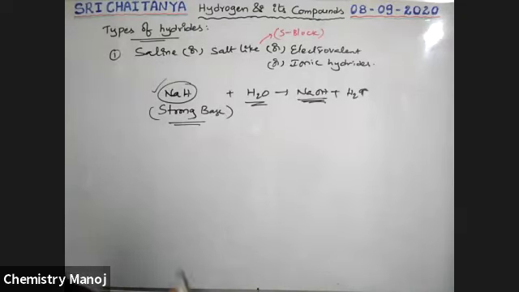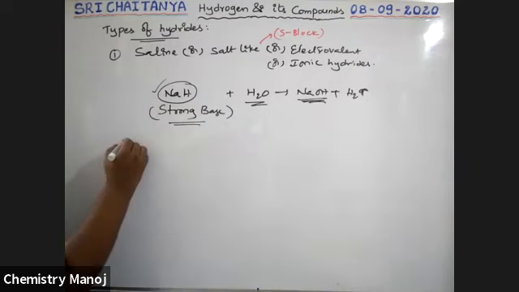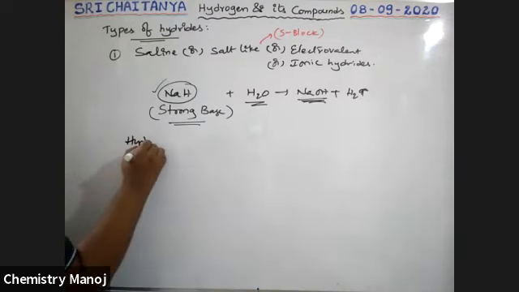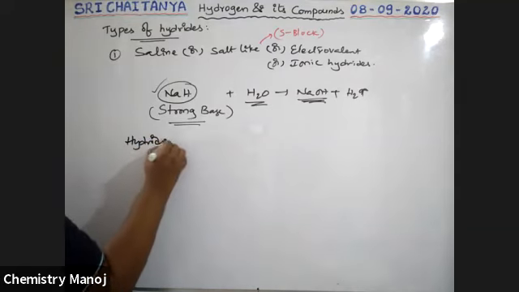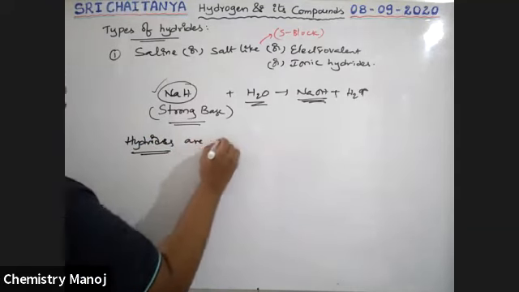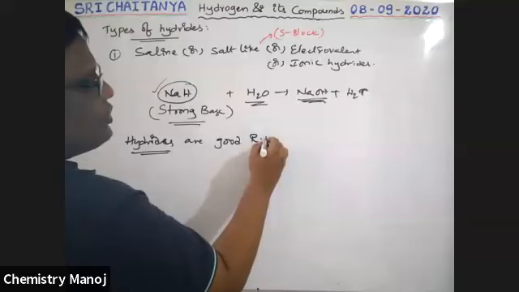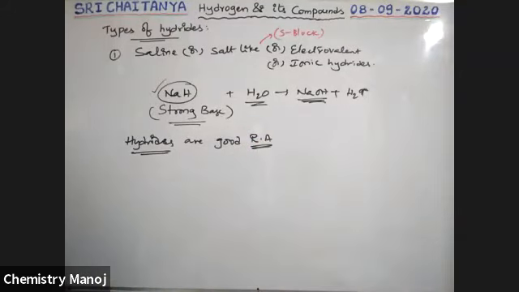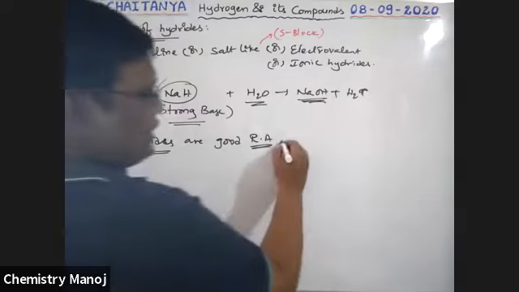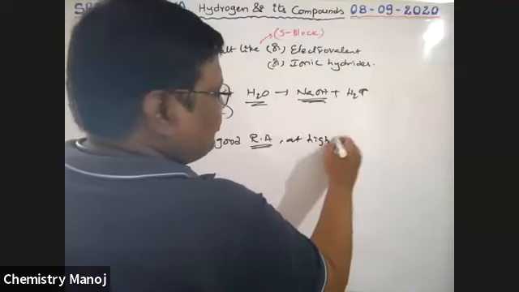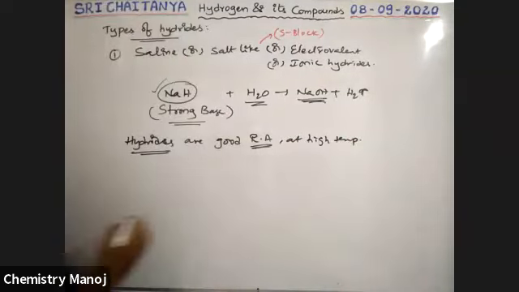Now some other properties. All these hydrides are good reducing agents, good reductants. At high temperature, these are the best reducing agents, boys.